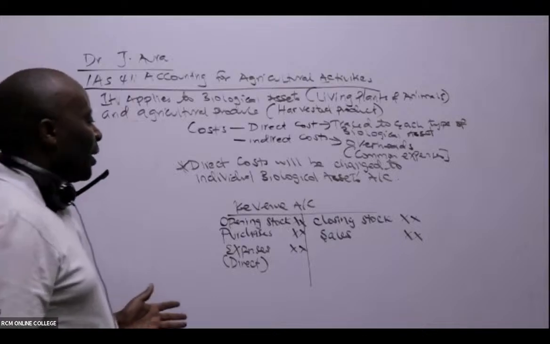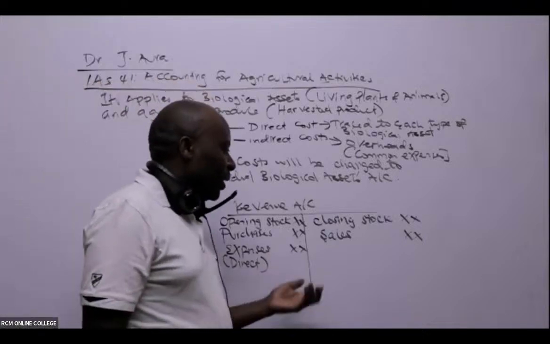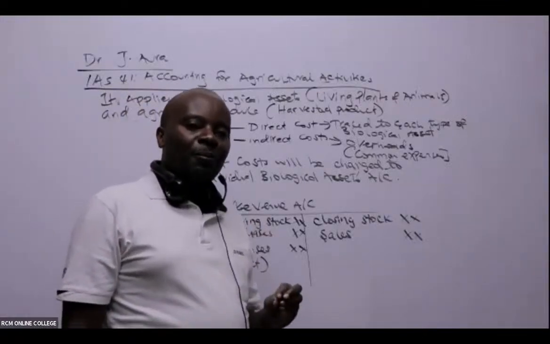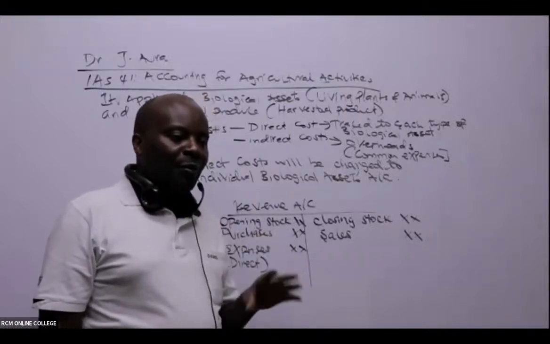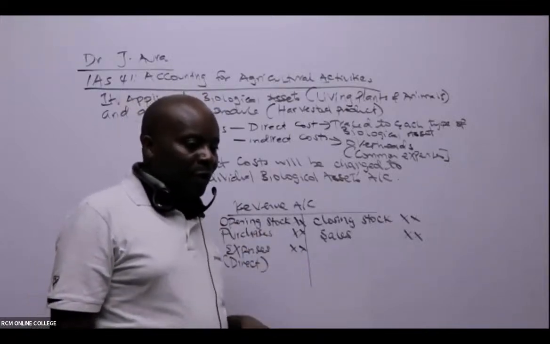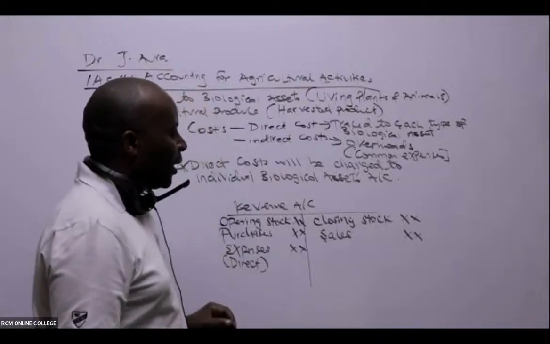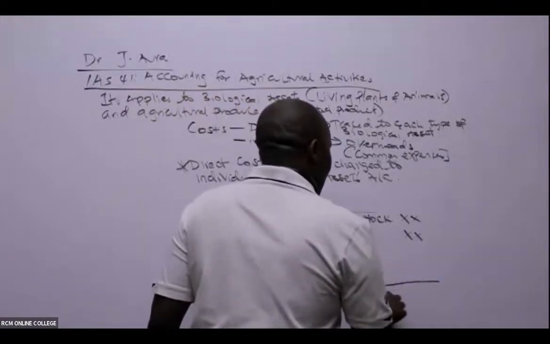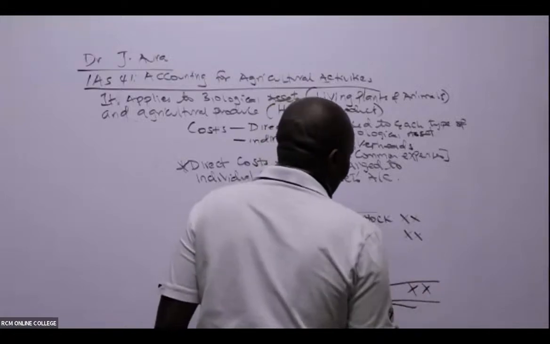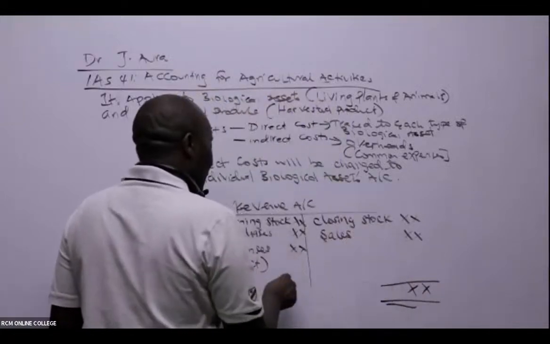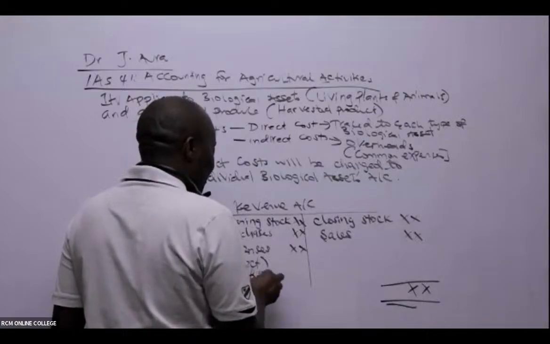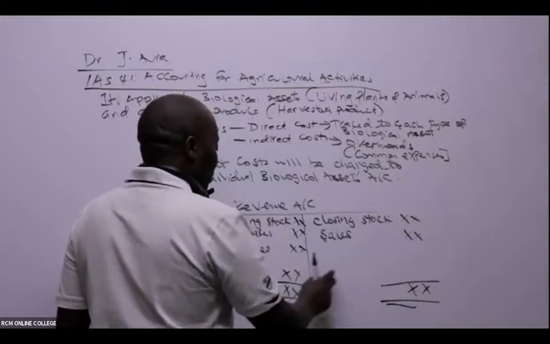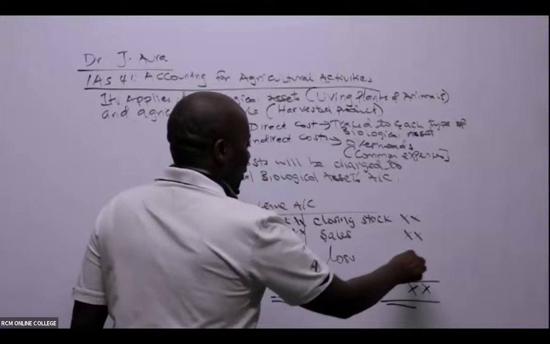So please listen. This revenue account is really a serious thing. We shall use it basically to measure the profit for each biological asset. Such that if this side is heavier, when I'm balancing my account, this basically is the incomes account. If this side is heavier than this side, then the balancing figure here will be a profit. And of course, if it is this side that will be heavier, then we shall put a loss here. This one here will be a loss, like that.